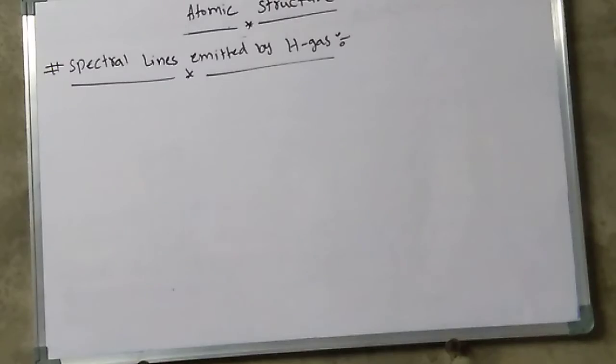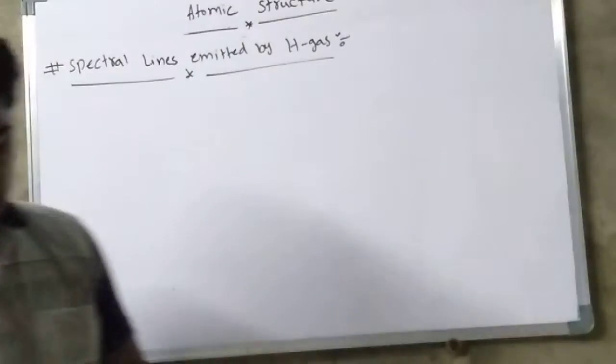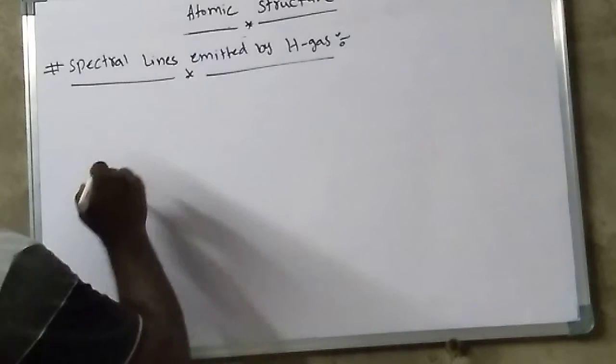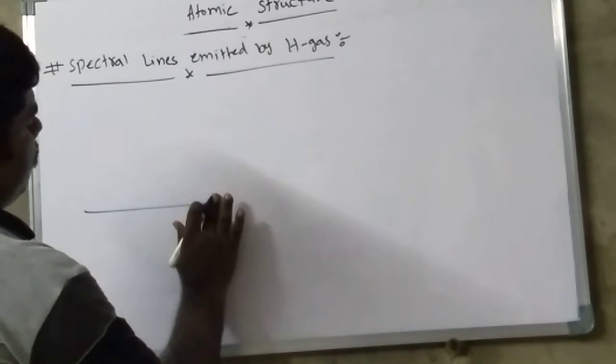Another important topic: spectral lines emitted by hydrogen gas. Let us consider N is equal to 1.